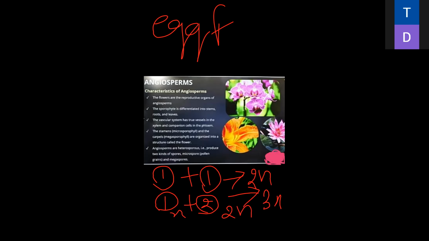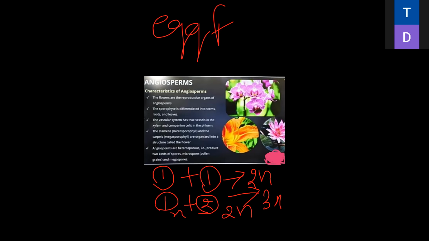The female has the egg and the male gamete. First, one male gamete and one female gamete fuse to form the 2N zygote, and this is called the first fertilization. Second, one male gamete and the 2N generative cell form the 3N number. It is the second type of division.